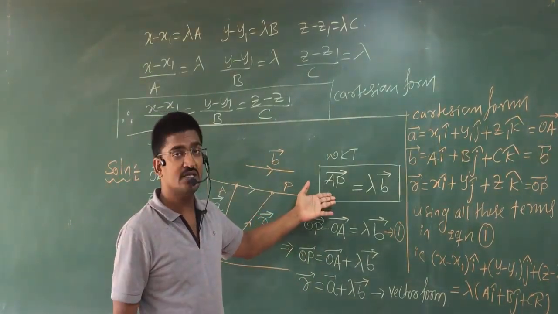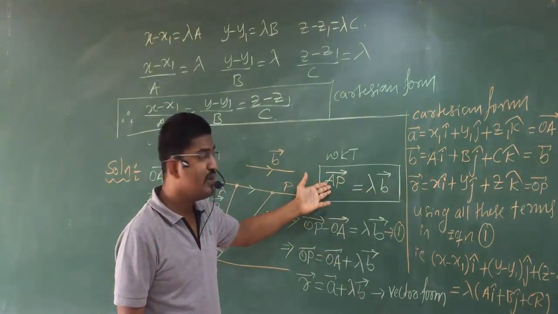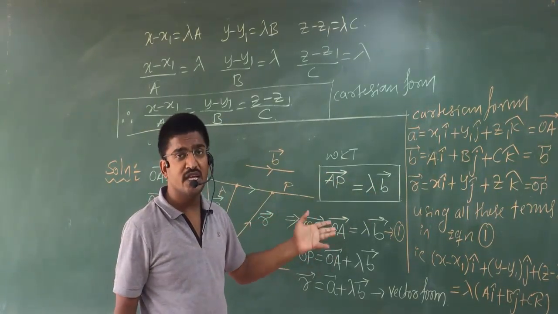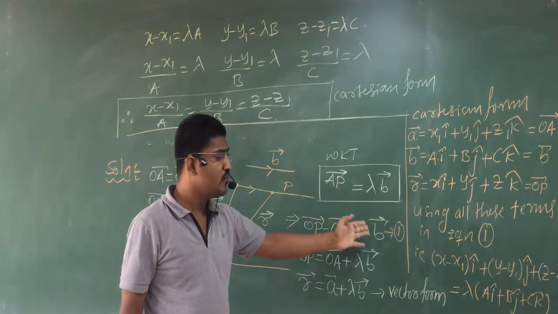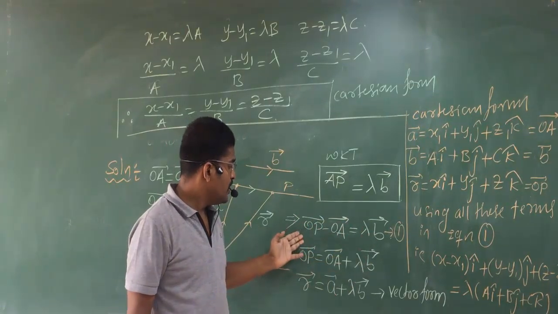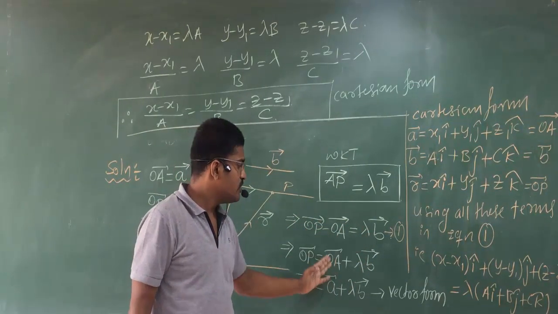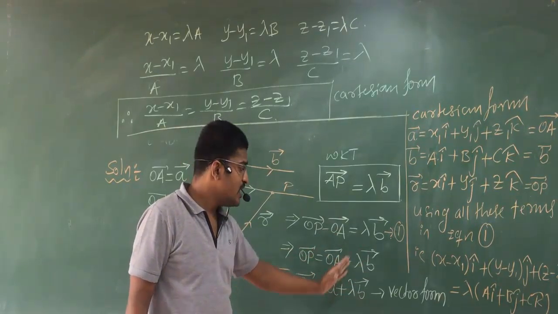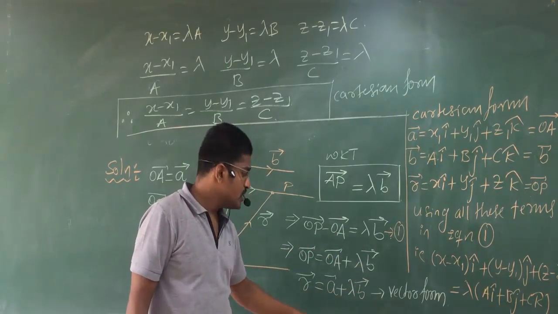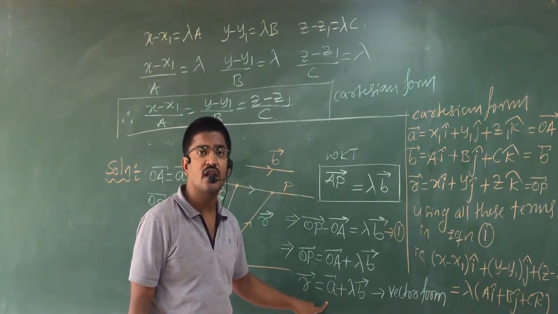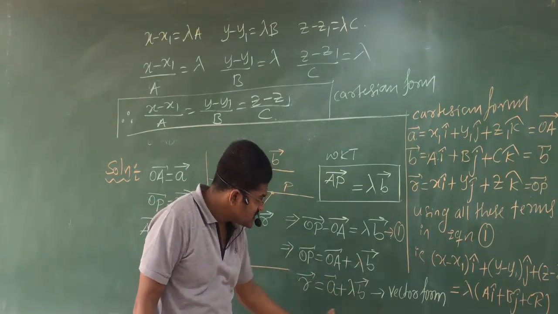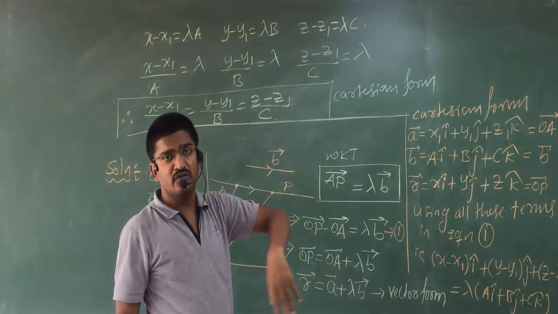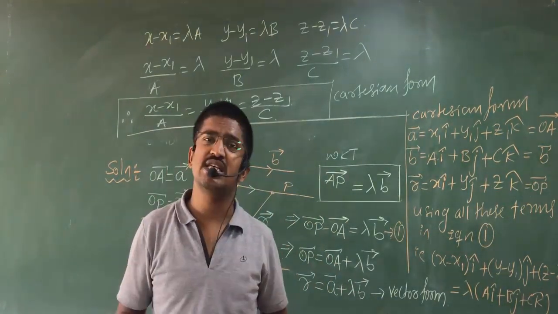See how to remember this. If you remember this, AP will be written as OP minus OA, that is common sense. OP minus OA equal to lambda times of B. OP, if I take minus OA on that side, it will be OA plus lambda times of B. OP is R, OA is A, written further things. Clear? This is vector form. Now, by using this vector form, write in Cartesian form, just you must know the basics.